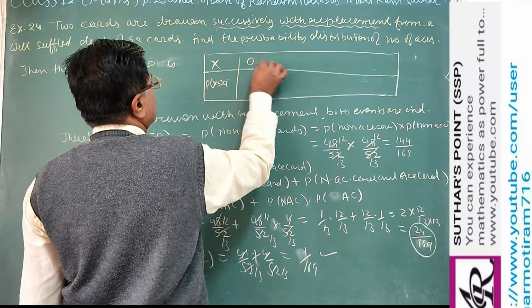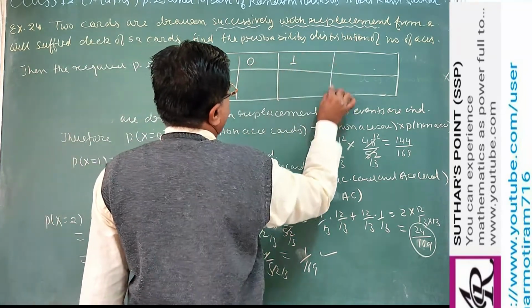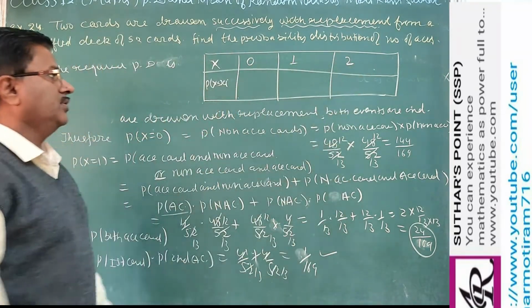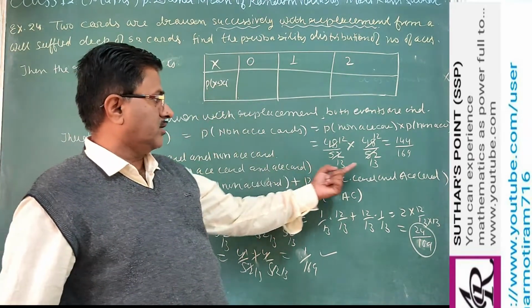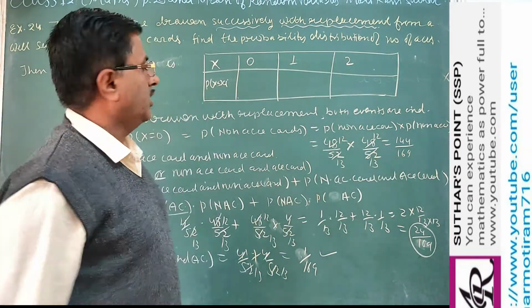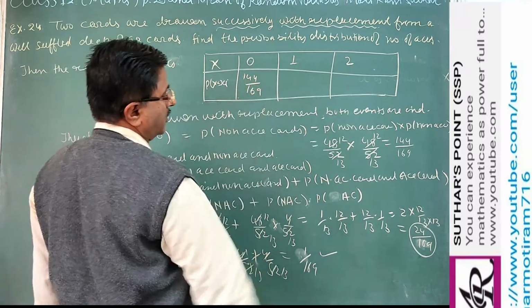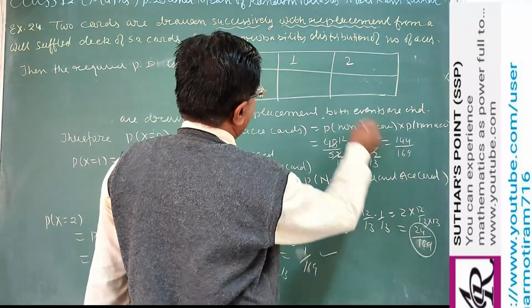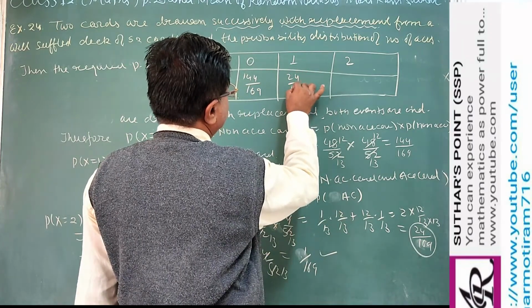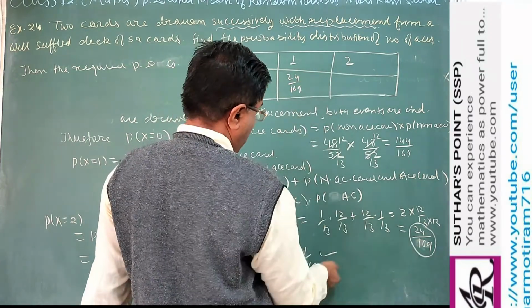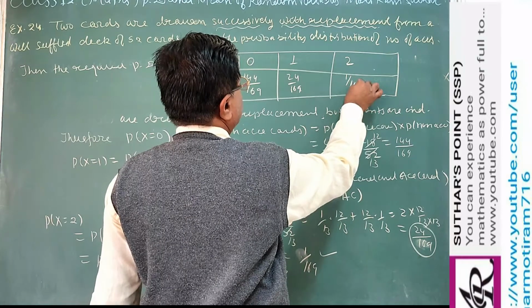So X is 0, X is 1, X is 2, there are 3 values. When X equal to 0, their probability is 144 upon 169. When 1, 24 upon 169. And last, that is 1 upon 169.